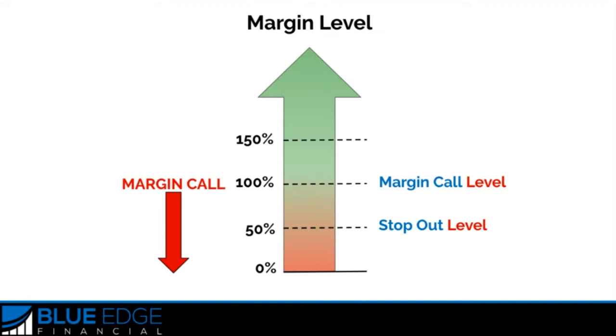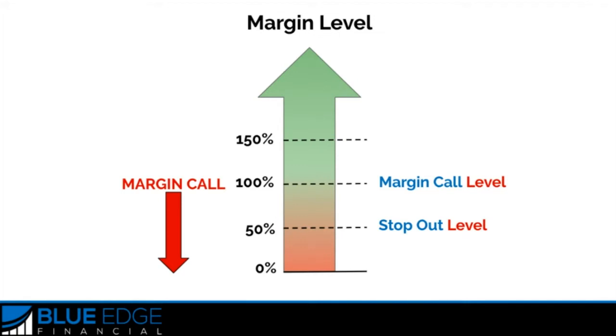So what is a margin call? A margin call is the event when your broker notifies you that your margin level has fallen below the required minimum level, or below the margin call level. A margin call occurs when your equity is less than your used margin. This would occur from having a lot of negative trades open or large negative trades open.